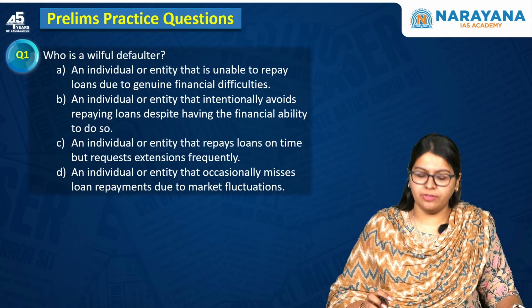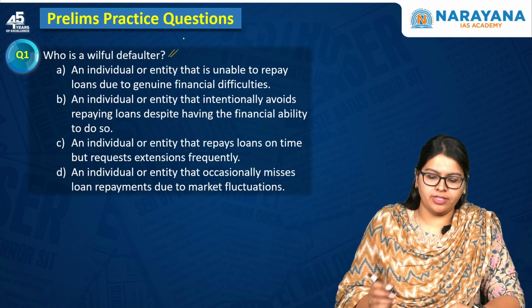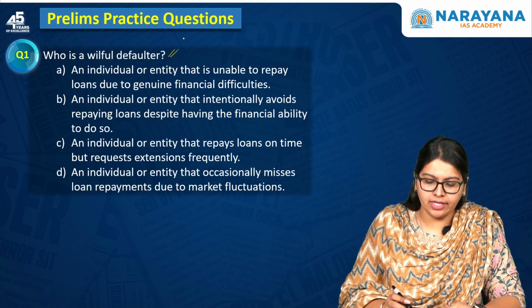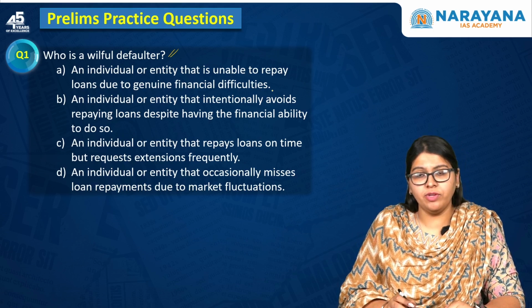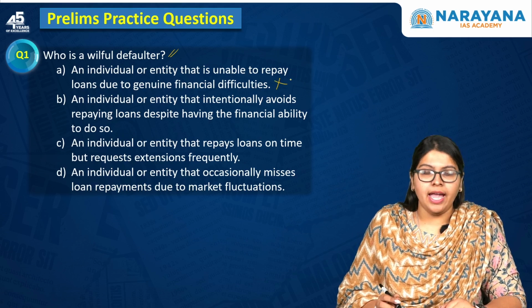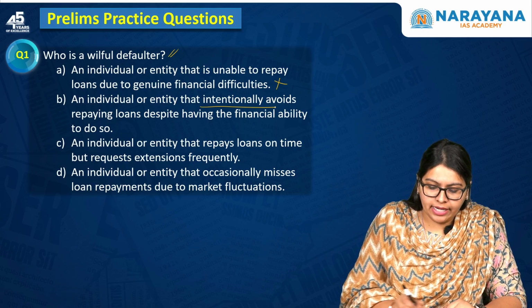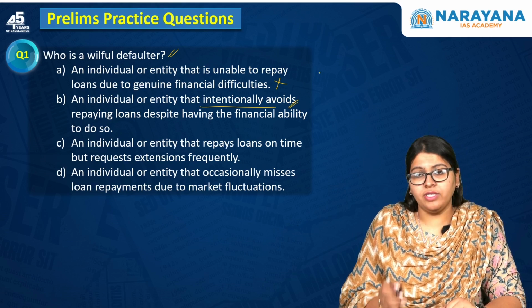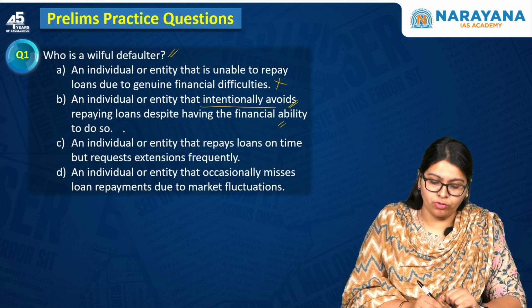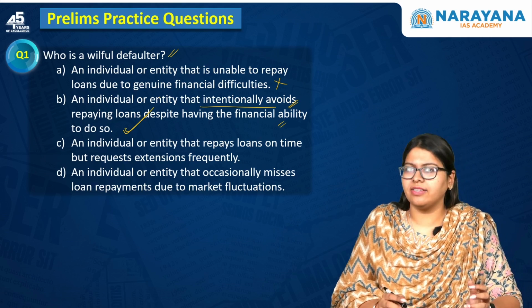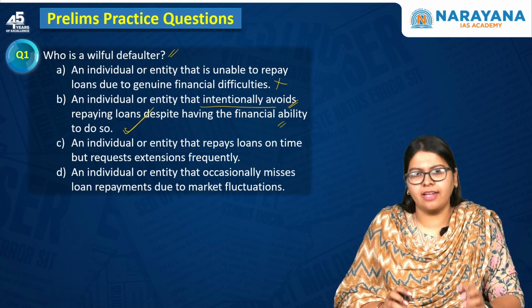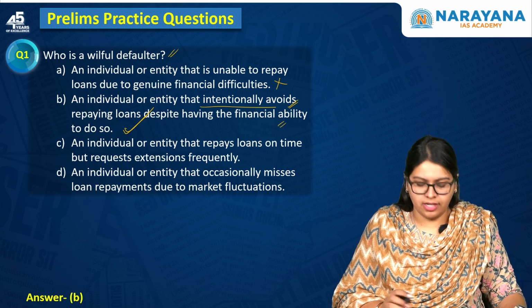The first question reads, who is a willful defaulter? An individual or entity that is unable to repay loans due to genuine financial difficulties? No, this is wrong. An individual or entity that intentionally avoids repaying loans despite having the financial ability to do so? Yes, this is correct. So here the answer is very direct. Since statement B is actually the right option, the answer is option B.